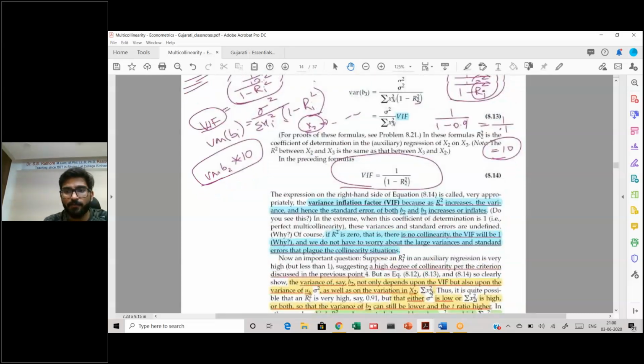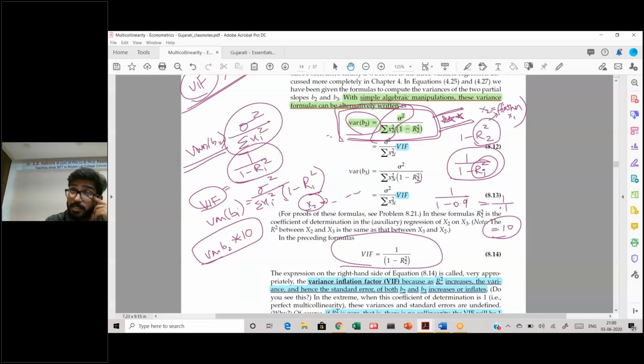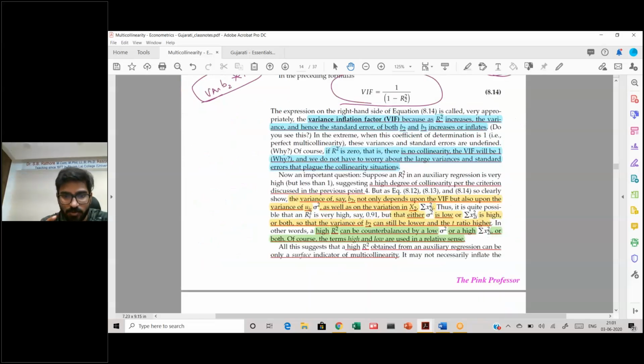Now, if this relationship is 0, suppose you say that there is no relationship between the x's, that means this is equal to 0. If this is equal to 0, then it automatically converts into the normal equation that we have, and there is no problem in estimation. That's why I told you it's a matter of degree.